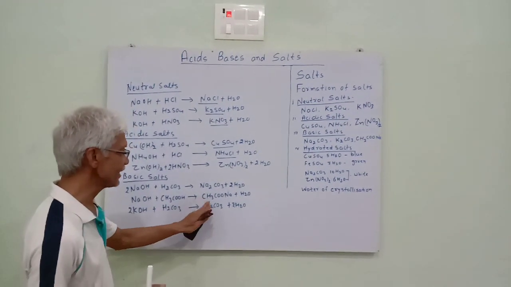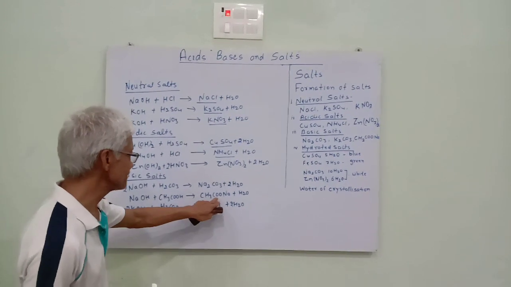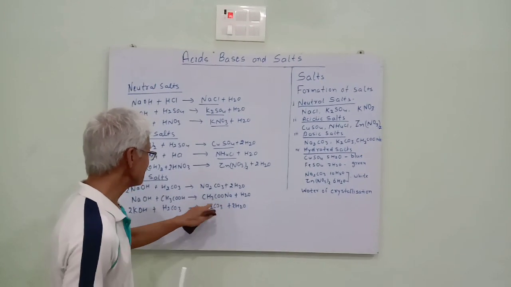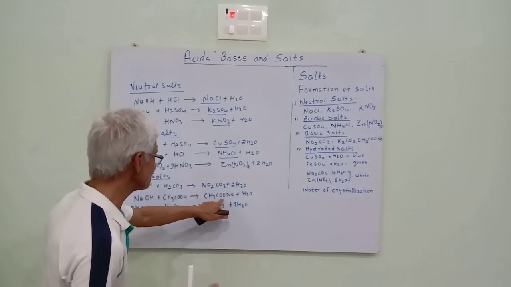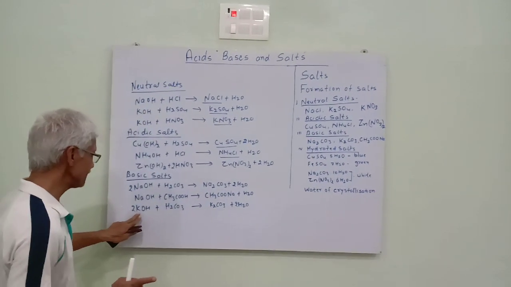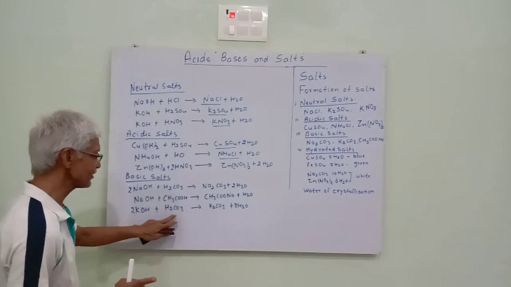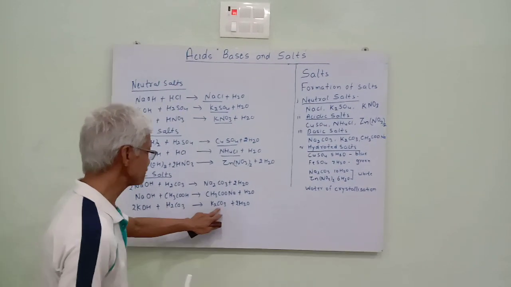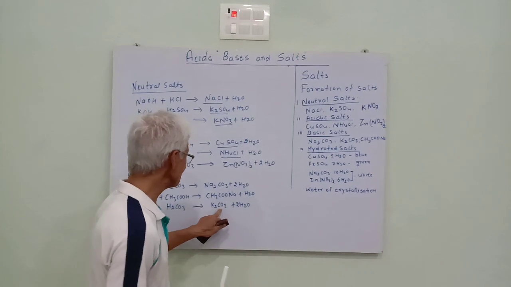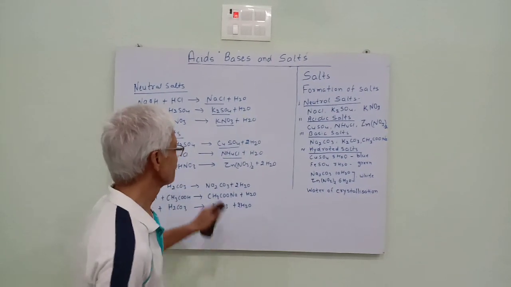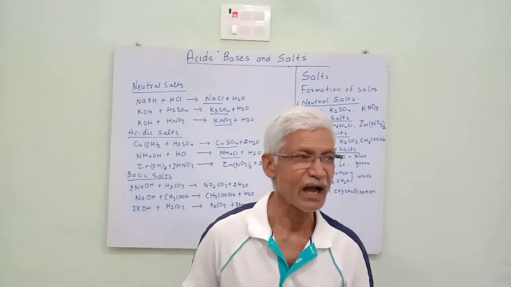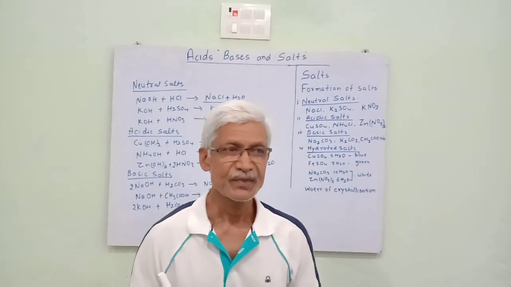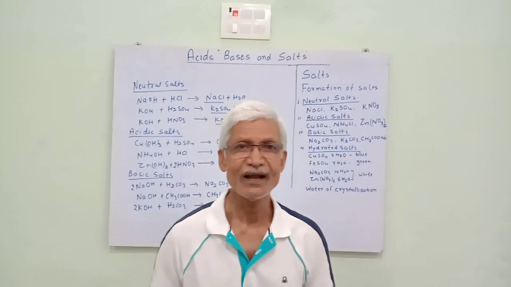When they combine, they form sodium acetate, and this is a weak basic salt. Similarly, when potassium hydroxide reacts with carbonic acid, it forms potassium carbonate. It is a basic salt. So basic salts can be prepared with the help of a strong base and a weak acid.